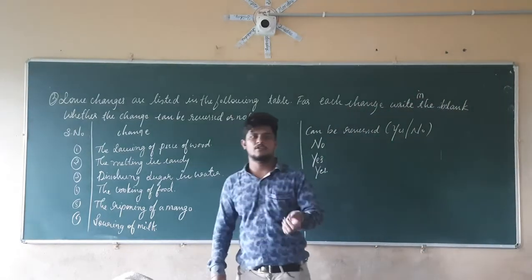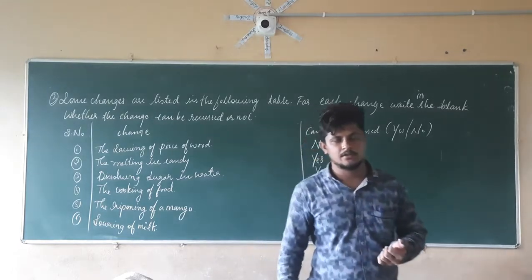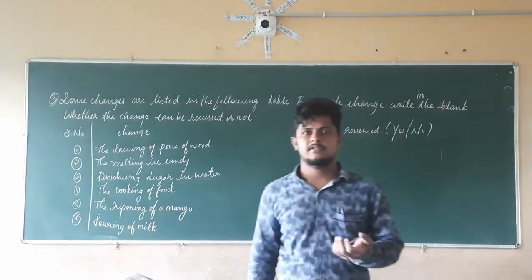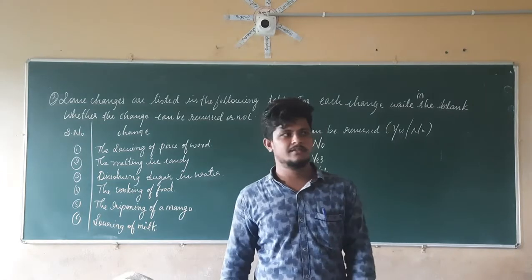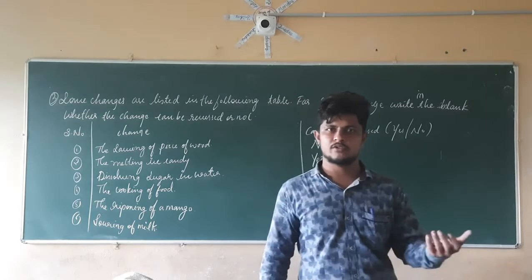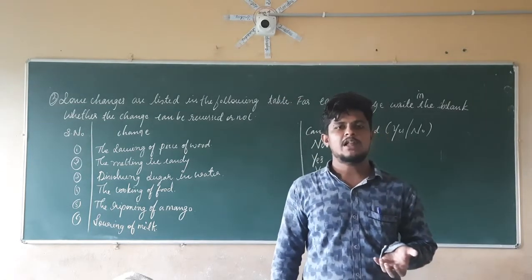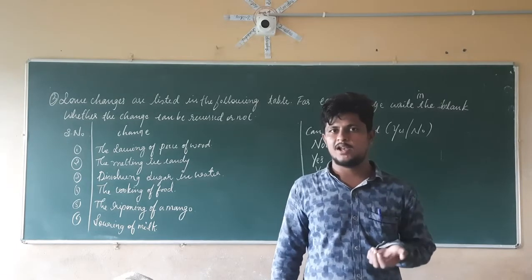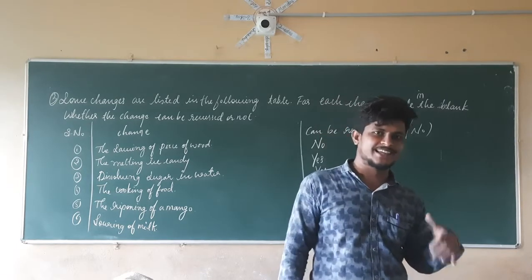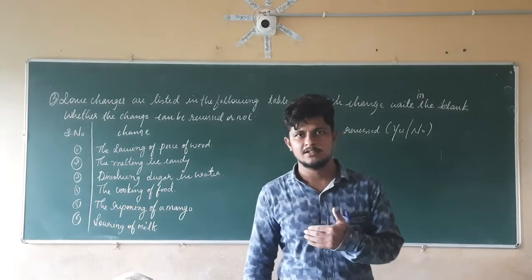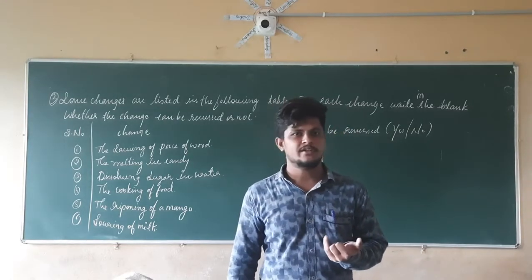Right. Now take the fourth question here: the cooking of the food. Take the example of cooking vegetable curry, or of a boiled egg. The raw egg is cooked into a boiled egg. Is it possible to get the raw egg again from that boiled egg? It is not possible.